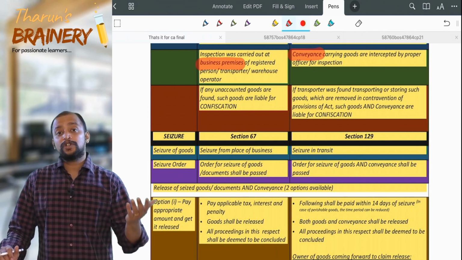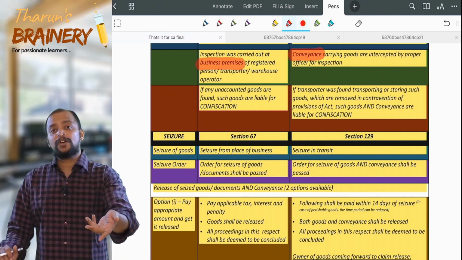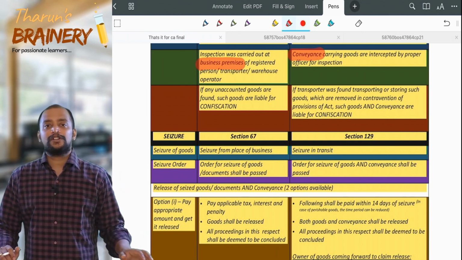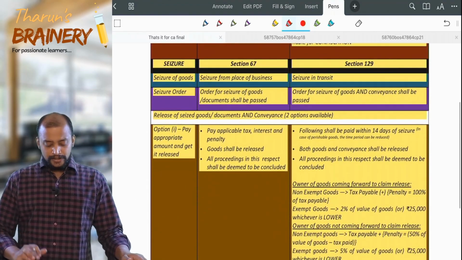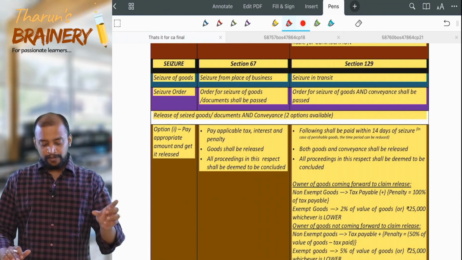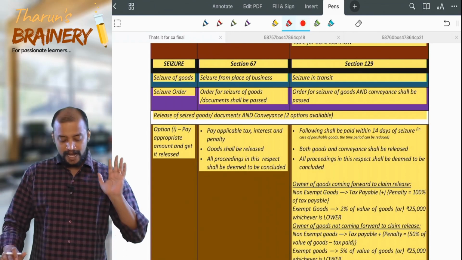Or if they get some documents containing the details of the goods which are unaccounted, even those documents are also liable for confiscation. Then, under section 67, seizure from place of business, an order for seizure of goods or documents shall be passed.